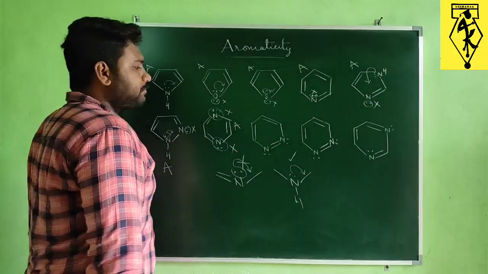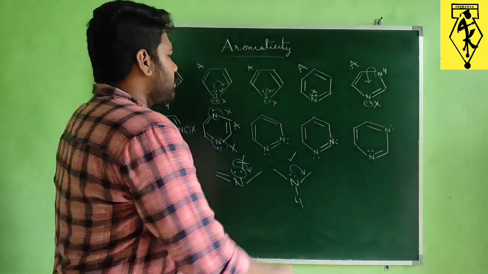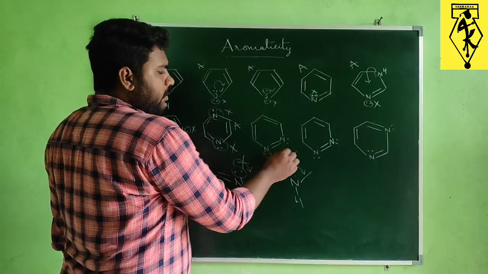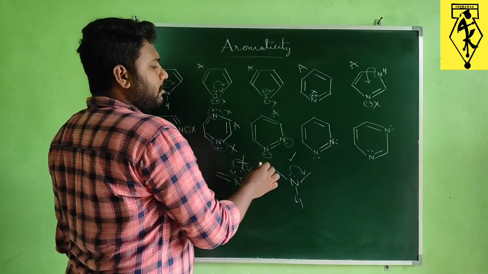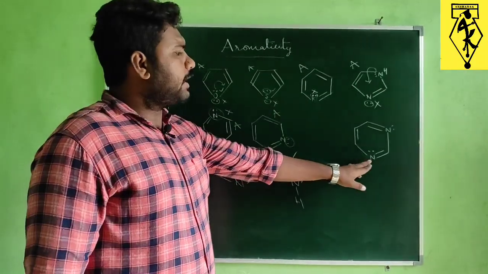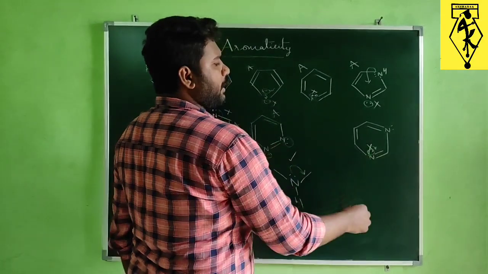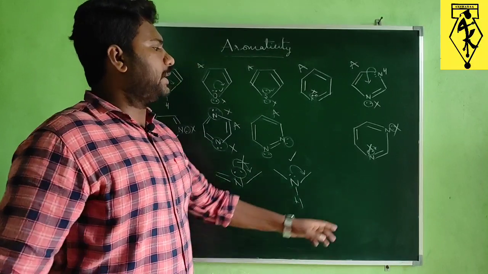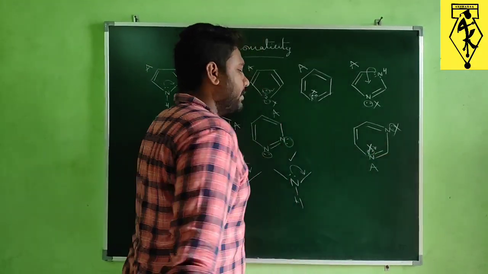So this is aromatic. And here in this compound, two nitrogens, again similar. So they won't contribute any lone pairs in delocalization. Even without donating these two lone pairs, still it is acting as an aromatic compound because of these 6 pi electrons. And here also the same thing. This nitrogen lone pair will not be involved, and this nitrogen lone pair also will not be involved in delocalization, even though it will act as an aromatic compound.